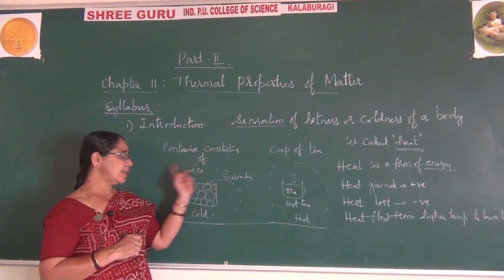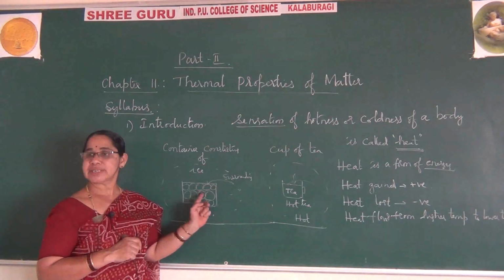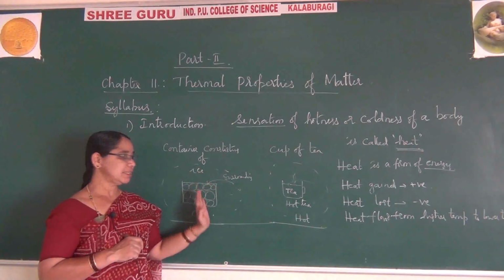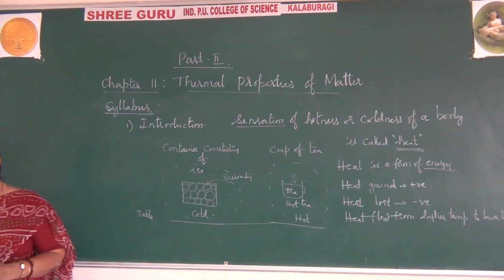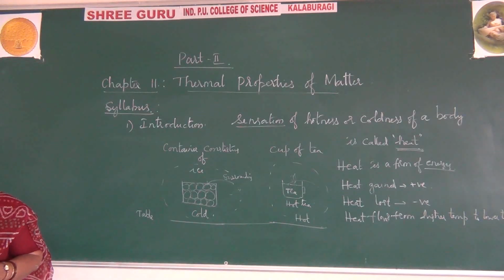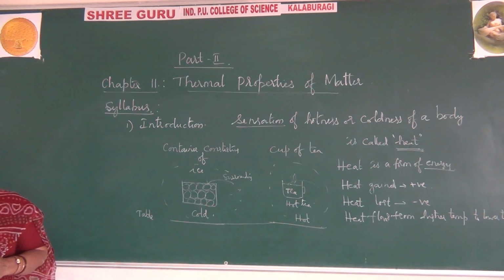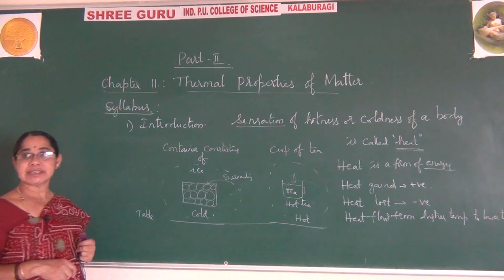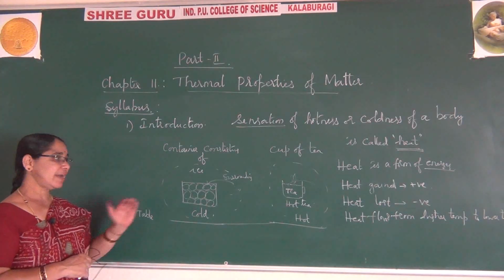But here the surrounding temperature is hot and the ice is very cold. So heat flows from the surroundings to this ice. This is one good example where heat flows from higher temperature to lower temperature, and there is an exchange of heat between system and surroundings. So heat is transferred between two or more systems, or a system and its surroundings, by virtue of temperature difference.